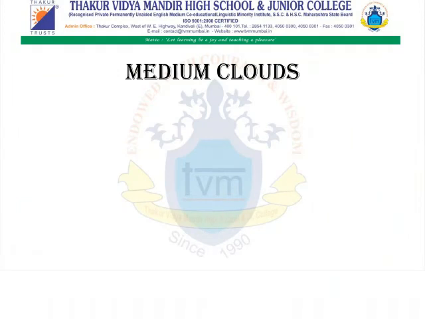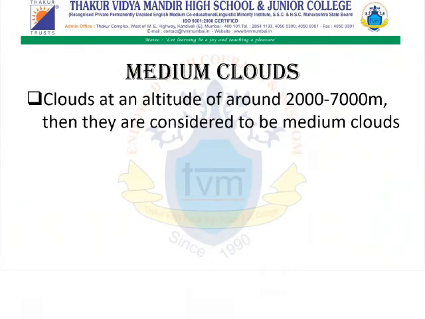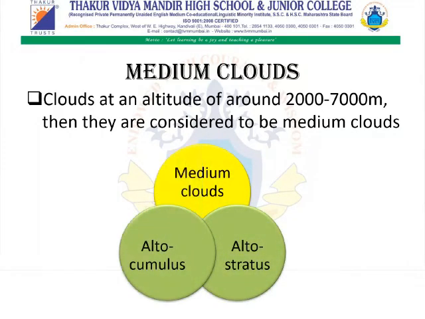We have studied high clouds. Now we proceed to medium clouds. Clouds at an altitude of around 2000 to 7000 meters are considered to be medium clouds. These clouds include altocumulus and altostratus.